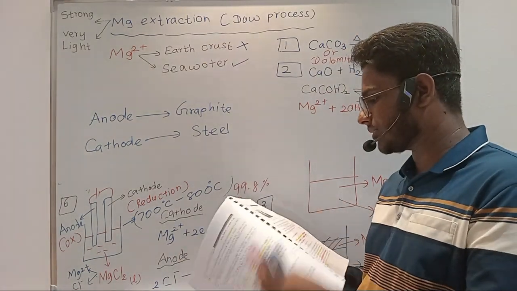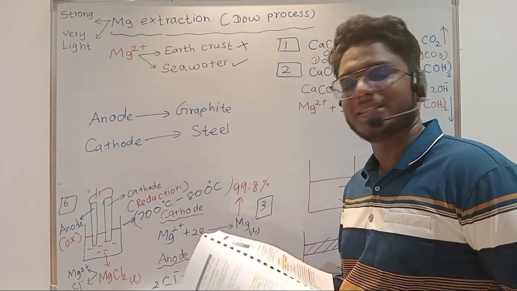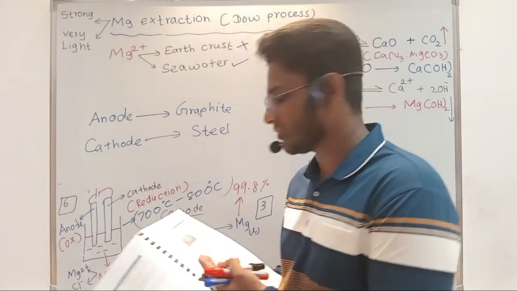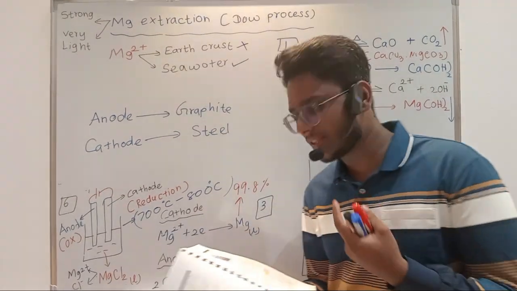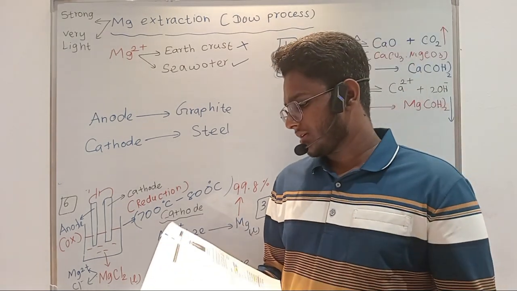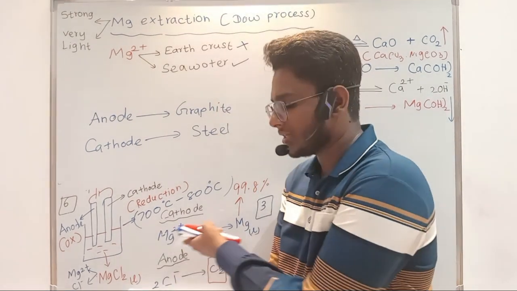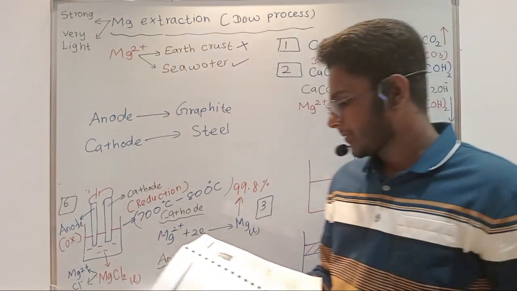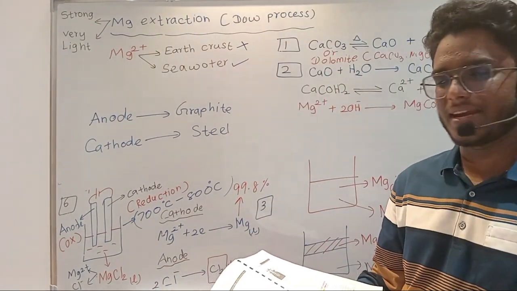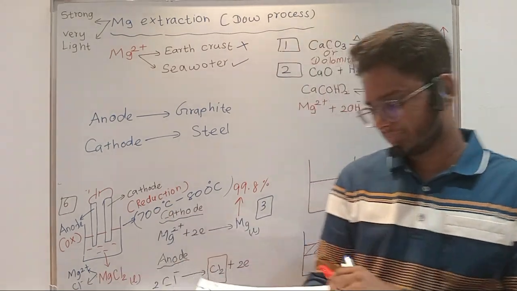They have given the structure, right? Graphite anode, Cl2 gas. Just look at the words, okay. They might just give this in the question to scare you, but nothing is there. You can see the fused magnesium chloride. I have drawn it in simple terms. Steel container. You can just look at the diagram, read it once, that's it. So magnesium is done.